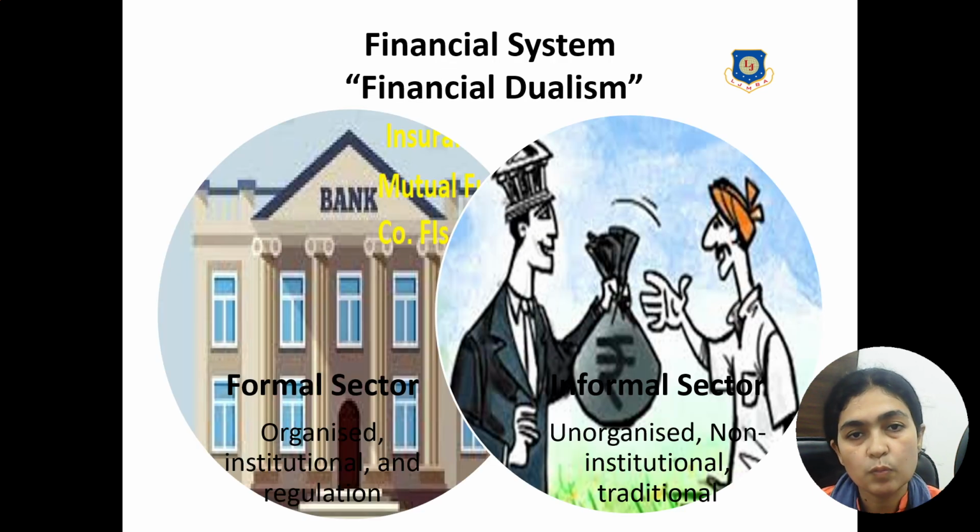So first we'll start with what do you mean by financial system. Financial system basically is a structure wherein the financial transactions are happening. So basically there are two types of financial system, one which is known as formal sector and another one which is known as informal sector. As you know, informal means you are talking about unorganized, no rules, it's a traditional system, whereas when you talk about the formal one, it's more organized, there are rules, there are regulations. When in the country both the systems are working together, then that is what is known as financial dualism.